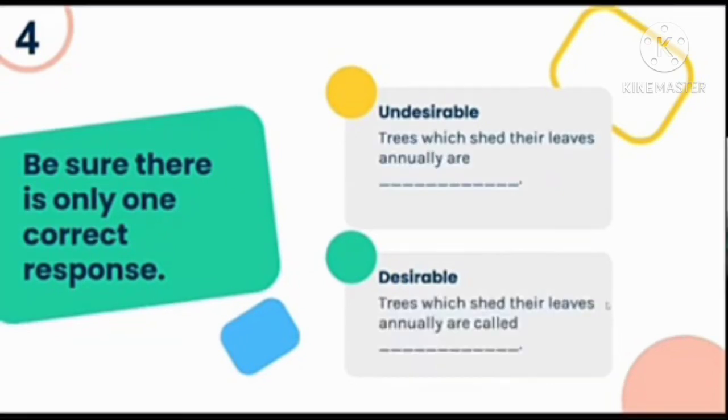For example, trees which shed their leaves annually are blank. In this undesirable example, maraming klaseng trees ang kailangan sagutin o maraming sagot siya. Better we say, trees which shed their leaves annually are called blank. So, you are referring to a collective name of this type of trees that shed their leaves annually.